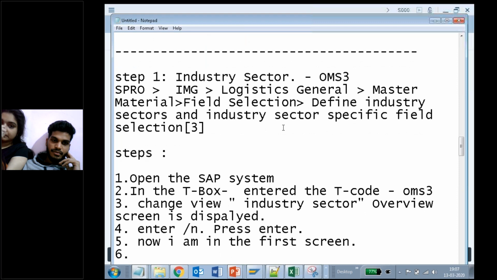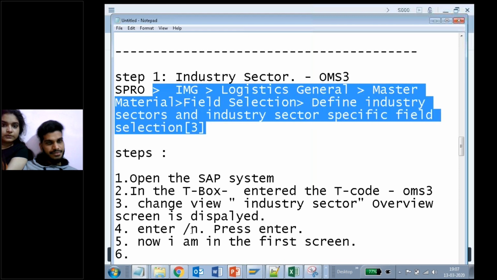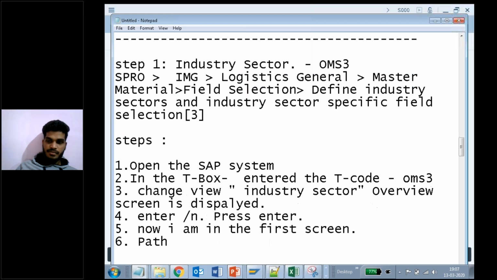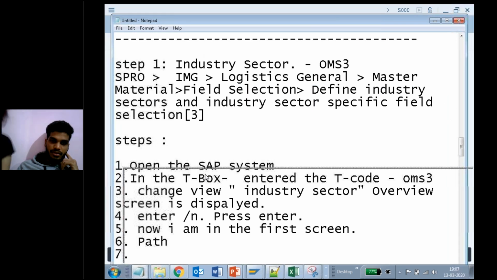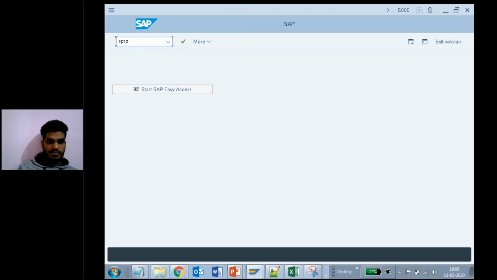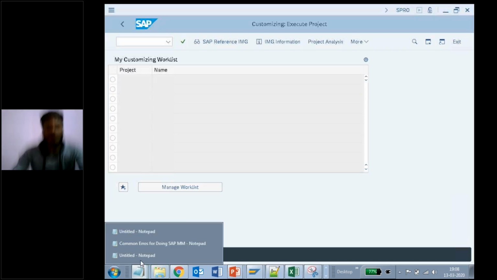What I'm doing now? Instead of going by a T code, I'm going by the path. Seventh one. What is my path? Here you can see the path. I'm just keeping it down here. You can follow the path. The first path is SPRO. So type SPRO here and press enter. Right, the first step is done.